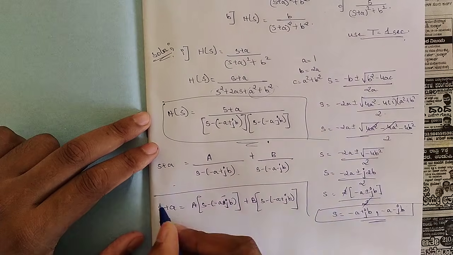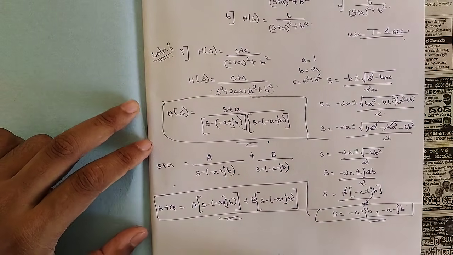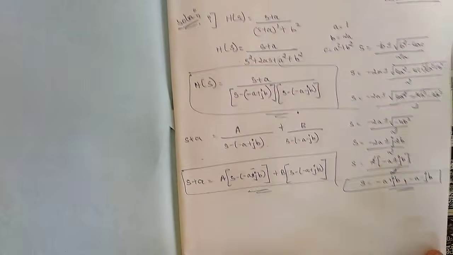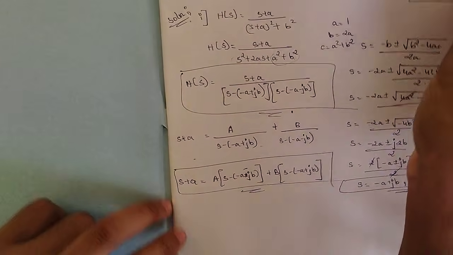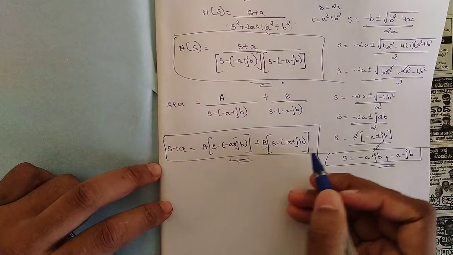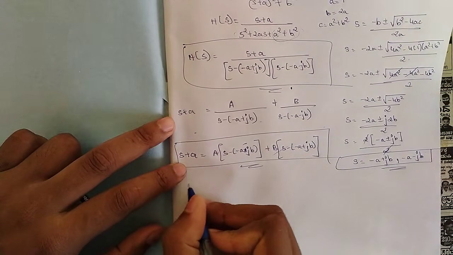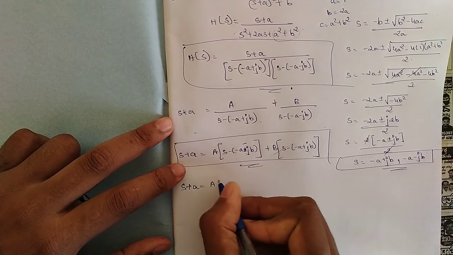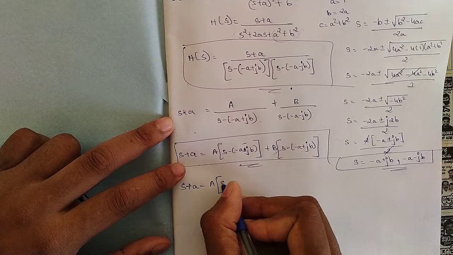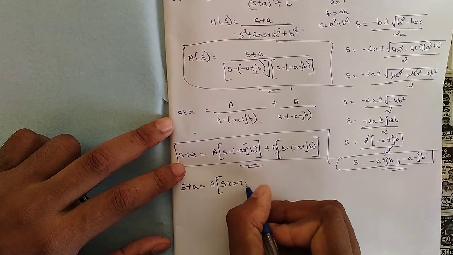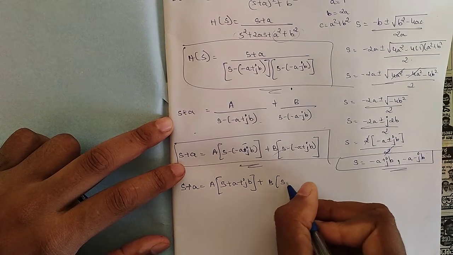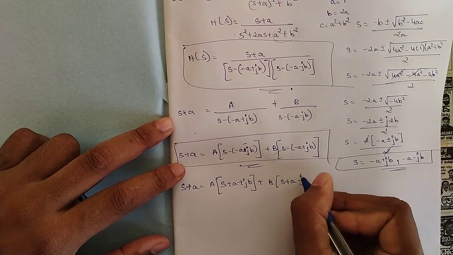So this is the equation which we have got. In this now, one by one you should be finding the values of A and B, right? So how to find the value of A? You should be making the B term completely equal to 0. Before that we can further simplify and write it as A into, multiplying the minus sign, (s plus a plus jb), and here we have B into (s plus a minus jb).